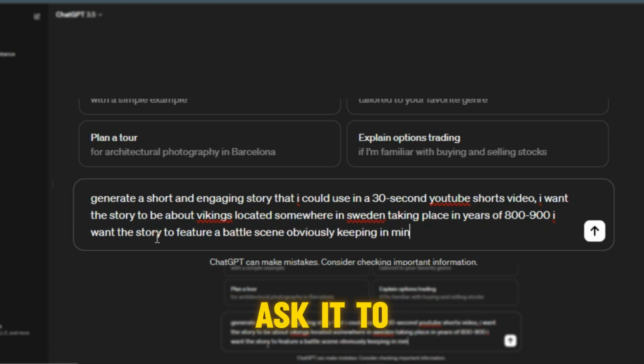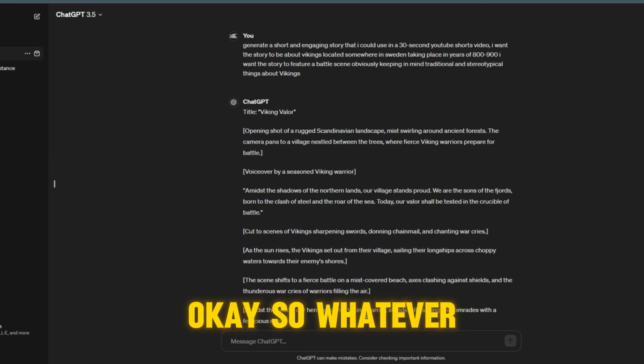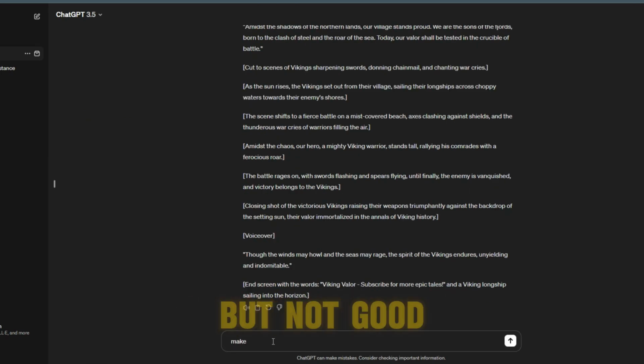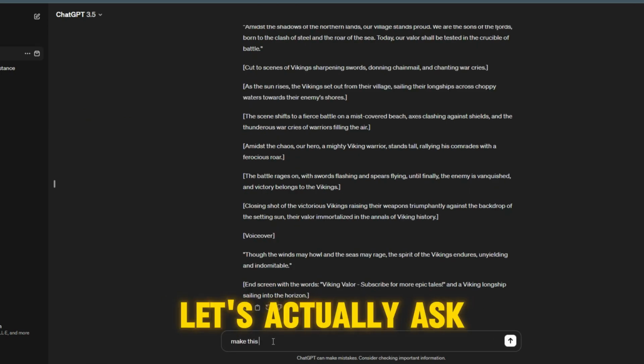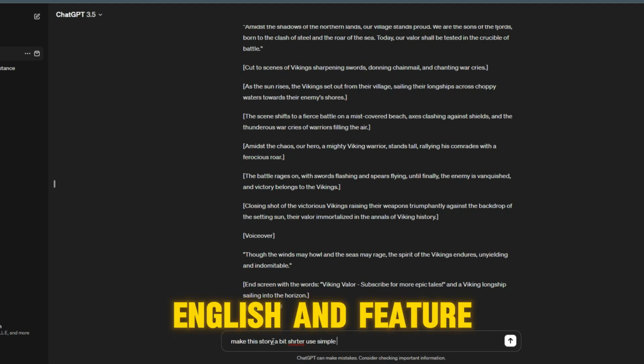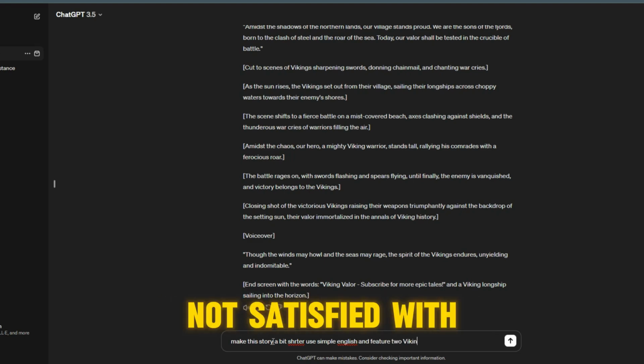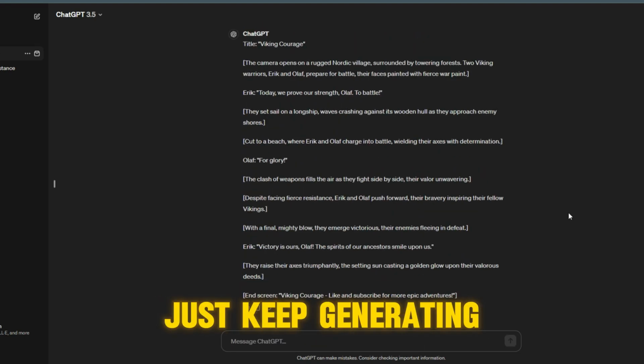You can also ask it to use simple English that even a 10-year-old will understand. Okay, so whatever we have here is good, but not good enough. Let's actually ask GPT to make the story shorter, actually use simple English, and feature 2 Vikings. The adjusted story should look better. If you are not satisfied with the result, just keep generating different stories.